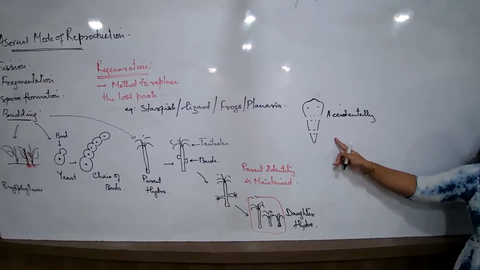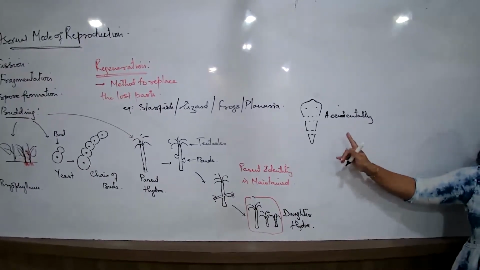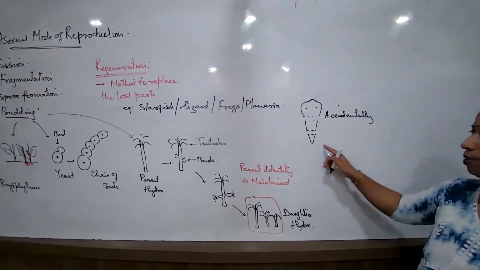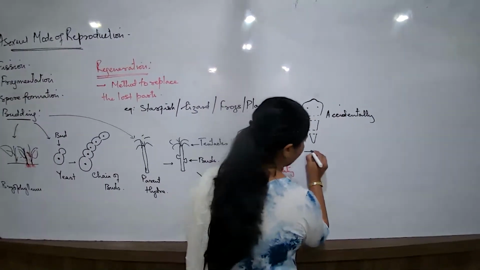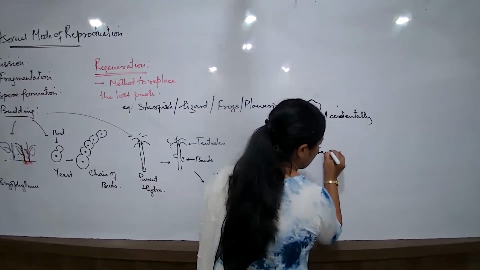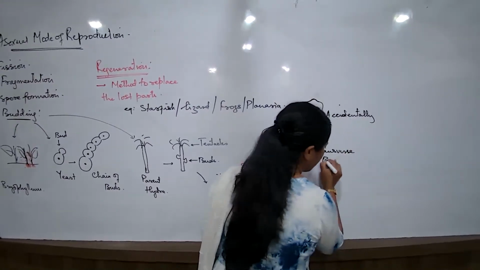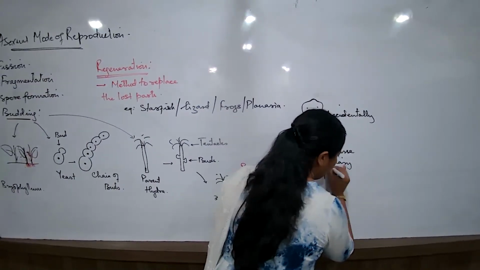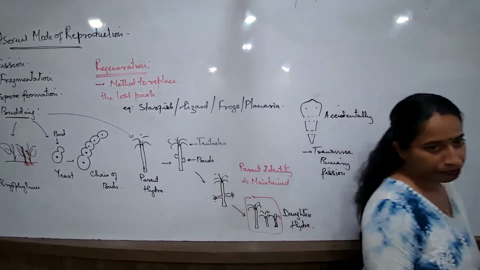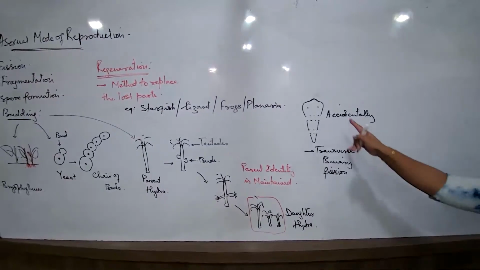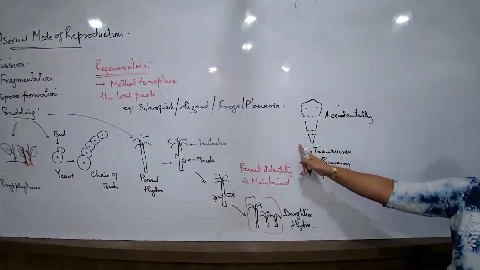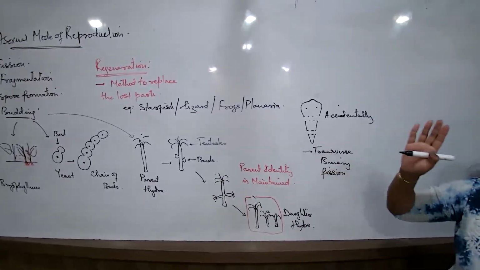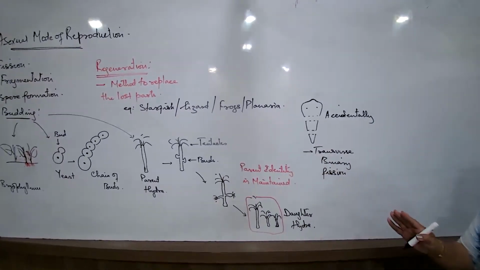Is it happening naturally? Not at all. This planaria, then what is its method of division or reproduction? Planaria shows transverse binary fission. Transverse binary fission is the regular method of reproduction for the planaria. What is transverse binary fission? The body will just obliquely divide into two. The nucleus divides into two, and two organisms develop. That is their regular method of reproduction.